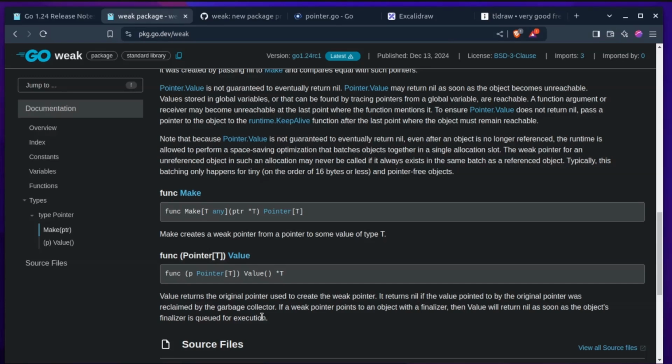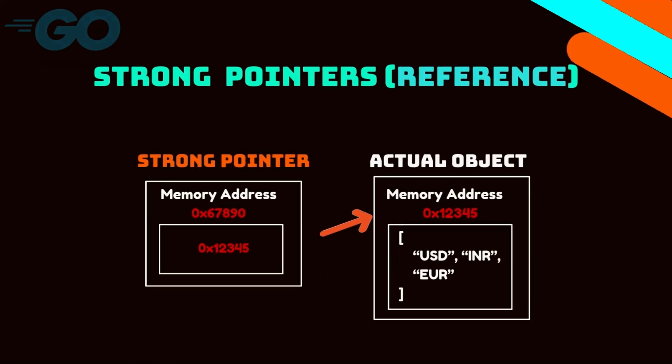And if you store the return value of this function and use that later on, that link becomes a strong reference indirectly. As you know, the strong pointer will store its value as the memory address of an object that we make it point to.